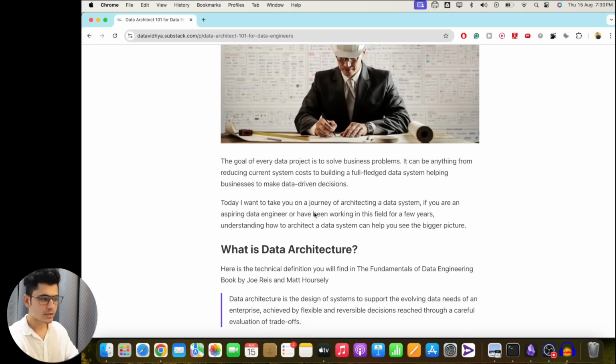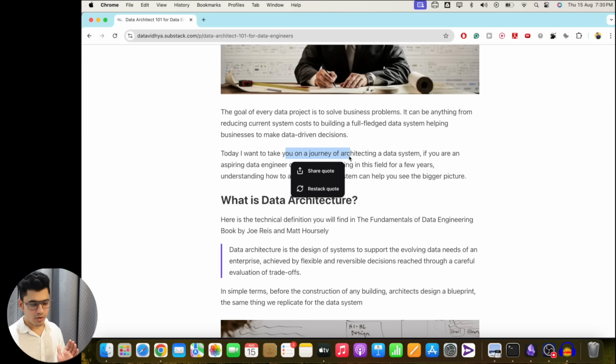Data architecture 101 for data engineers. Now till now we have understood that the goal of every data project is to solve a business problem. From the start of the video I've been saying this again and again: everything you do as a data engineer, or as an engineer, you are doing for the business. It can be anything from reducing the current system cost to building a full-fledged data system to help businesses make data-driven decisions. Now I want to take you on a journey to understand how to think about building a data architecture from the data engineering point of view, because as you grow in your career you should have a basic understanding of how to design the architecture and build the data system.